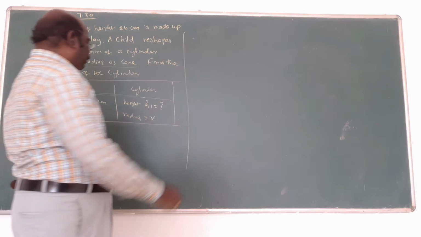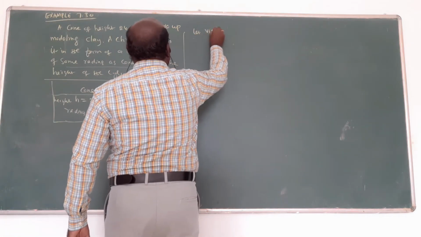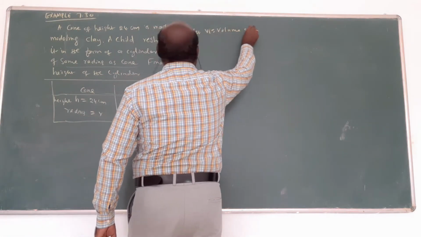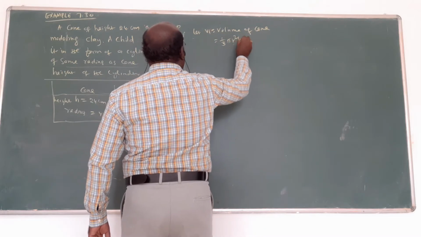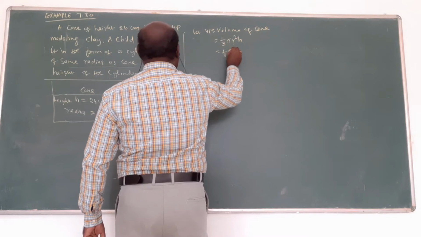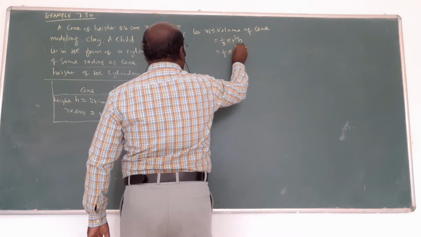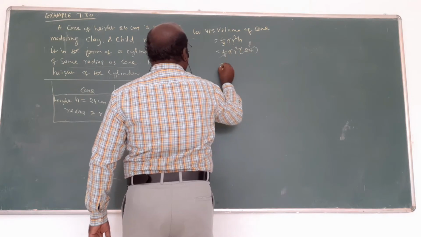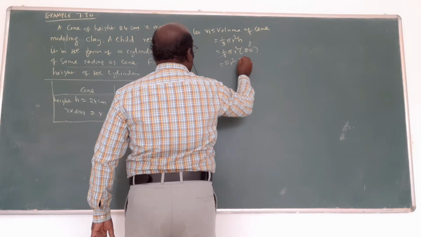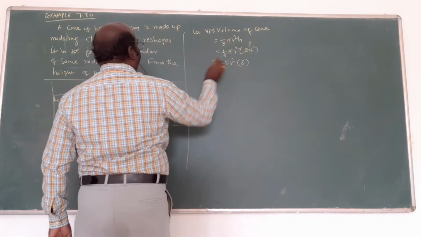Now the first one: V1 equal to volume of cone. What is the formula? 1 by 3 pi R square H. 1 by 3 pi R square, R square only. H is 24, so 1 times 8 times: pi R square into 8. That's all.